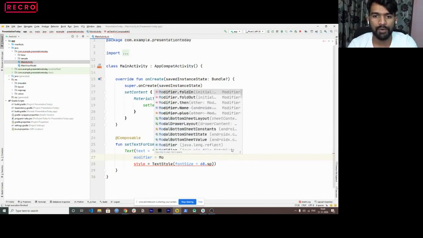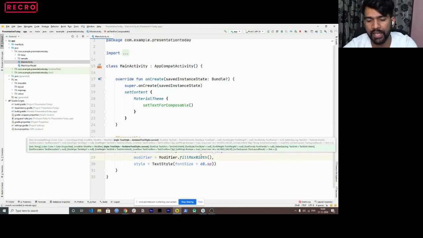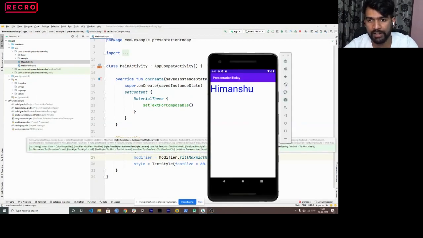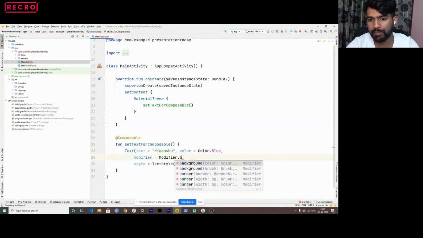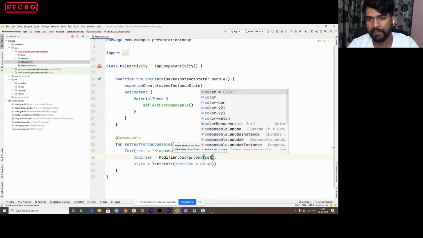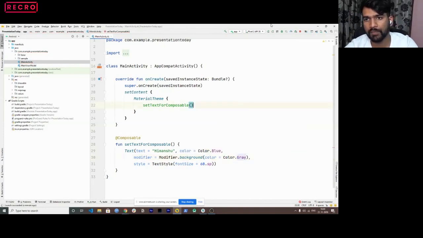Let's say I want to use modifier dot fillMaxWidth. What this would do is take a match parent for this, right? Just to show you, I'll see if I can have a background property here. For that, to set a color, I'll use background color equals Color.Gray, right?